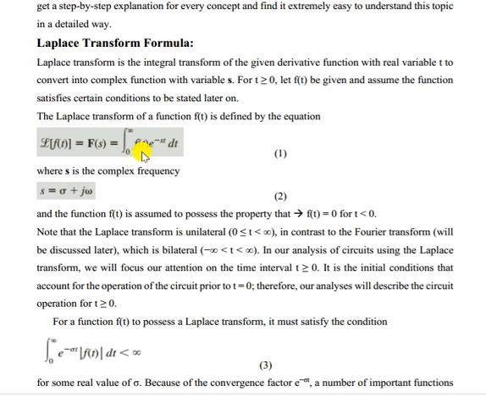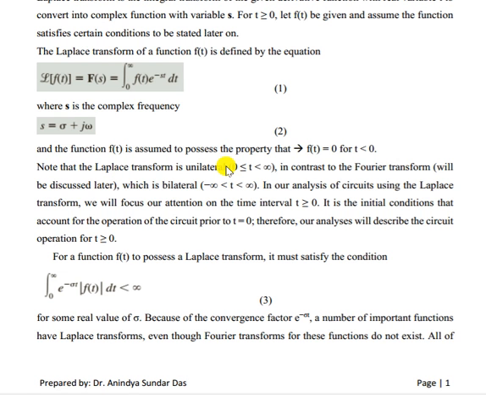Now here we have to take f(t), whatever the given function is. You have to multiply that with e to the power minus st dt, and you have to integrate over a certain time, 0 to infinity, or minus infinity to infinity. That will depend on the application of what we are doing. Then the function f(t) is assumed to possess the property that f(t) equals 0 for t less than 0. If this is the property, then the limit is 0 to infinity, because for t less than 0 it is 0, so there is no problem.